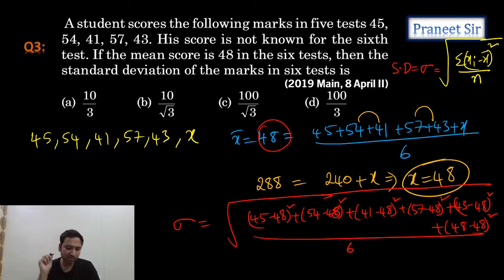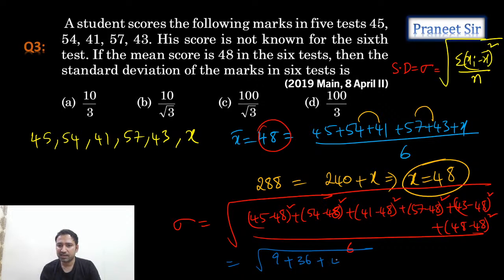So let's simplify this. How much do we get? Anyone got the answer? Right. So this is the square root of 45 minus 48 whole square, which is 9, plus 54 minus 48 whole square, which is 36, plus 49 plus 57 minus 48, which is 9 square, 81, plus 43 minus 48 whole square, which is 25, plus 0, by 6.